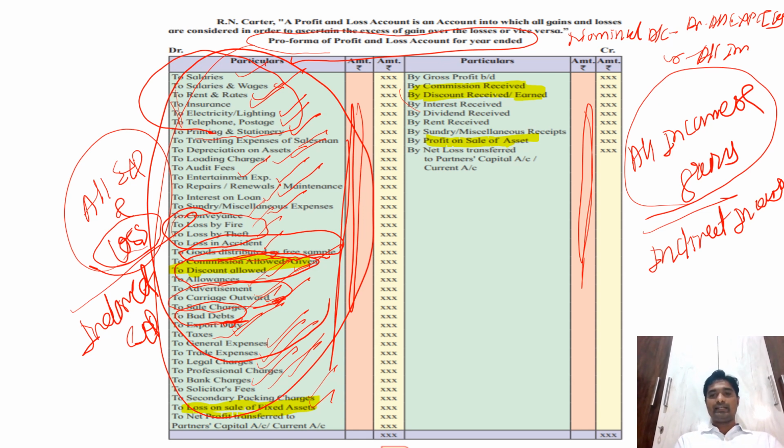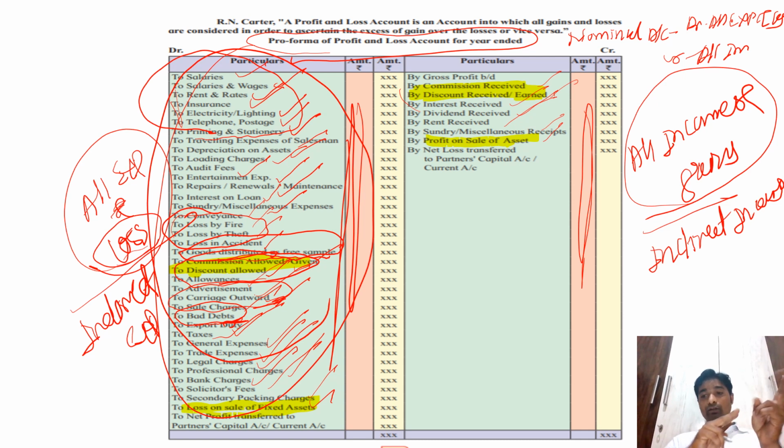Then we will see the credit. As I said, the debit has all expenses and losses, so the credit has all incomes and gains. On the credit side there must be all incomes and gains. Commission received, discount received, interest received, dividend received, rent received, miscellaneous received, profit on sale of assets. These are all things that we are going to receive, and that is why they are our income. So that is indirect income. These incomes are not related with the sales, the main production.